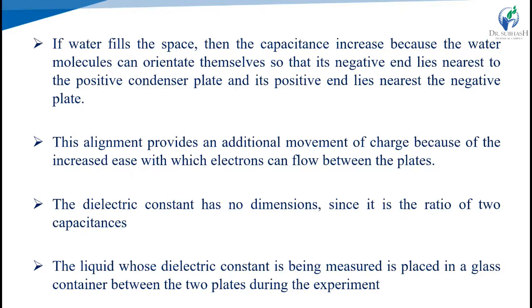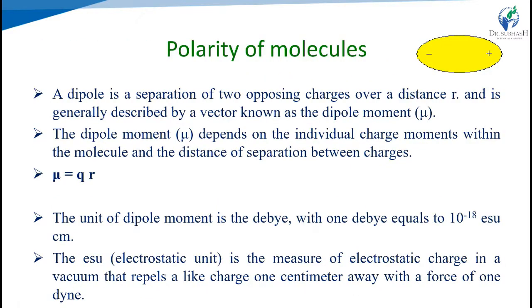The liquid whose dielectric constant is being measured is placed in a glass container between the two plates during the experiment. We take two electrodes, positive and negative, apply the electric field, and find the capacitance in the vacuum. Then we take the ratio of the capacitance in the liquid sample medium to the capacitance in the vacuum, which is our standard. So Cx upon C0 is the dielectric constant.